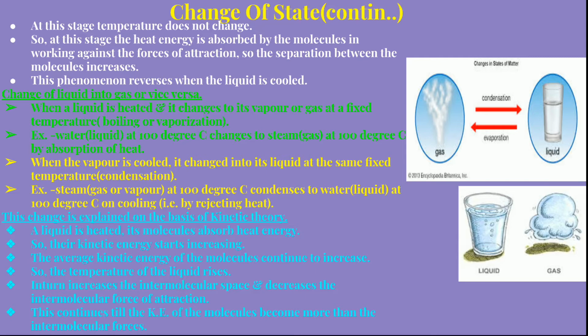Now when this reverse takes place, that is, when the vapor is cooled, it changes into liquid. It changes into liquid at the same fixed temperature, and this process is known as condensation. The fixed temperature at which this change from vapor to liquid, the change of gas to liquid, takes place is known as the condensation point.